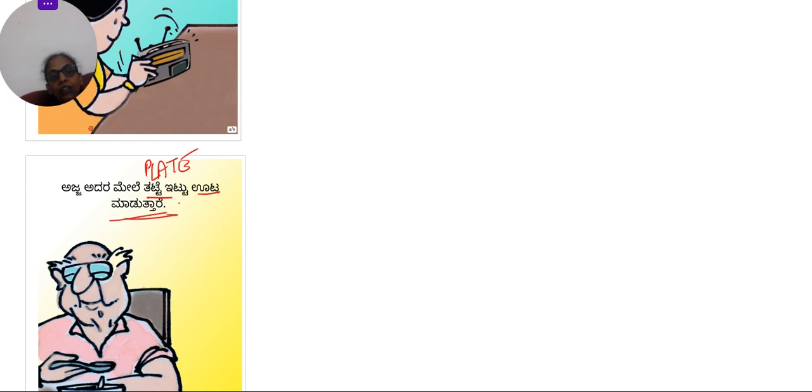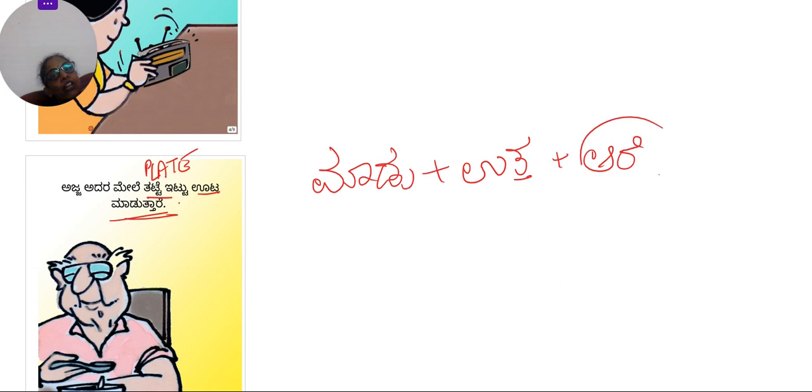Okay, again see, we'll take maduttare. Madu plus utta plus are. Again, we are using are because he is an elder person. We have to talk about him with respect. Okay, otherwise it will be ane, but we never say maduttane for a grandfather. Okay, so maduttare. Okay, so now we have done for all these.